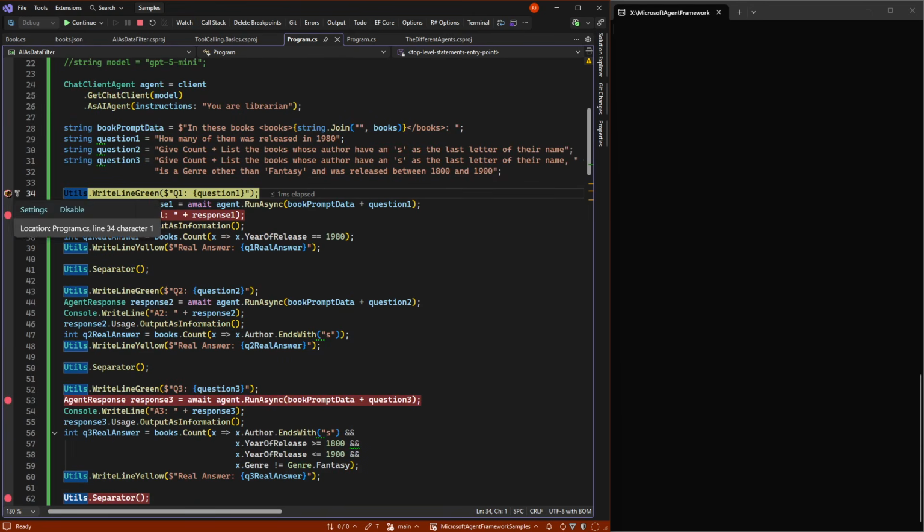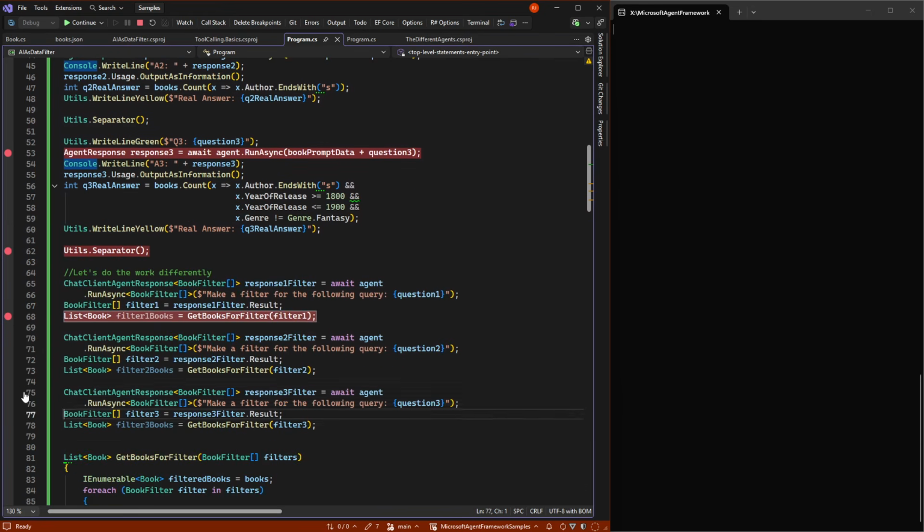But then I'm going to jump down to some new code down here. And what we're going to do here is, instead of actually giving the model all the books, meaning the 100 books in XML format, we're instead gonna ask it to make a filter for those books.